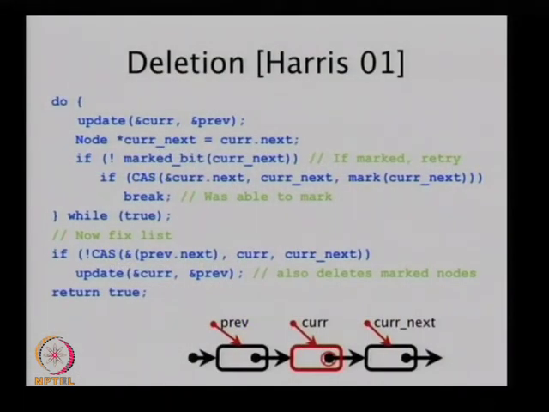Now you simply try to CAS the mark out, and if you succeed, good. If you didn't, again something else has gone wrong. It is possible to continuously do this loop until you do succeed.